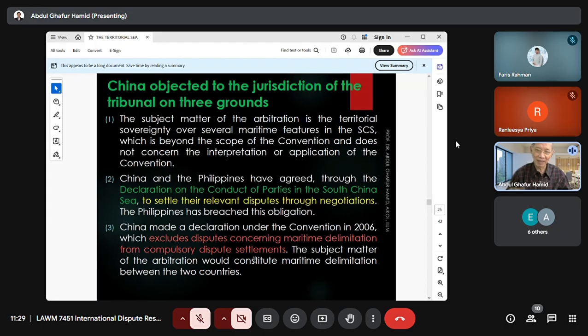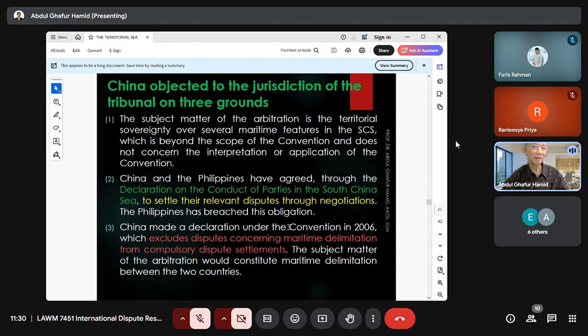And China made a declaration that even though there is the arbitration tribunal under the UNCLOS, disputes concerning maritime delimitation must be excluded. If there is a dispute relating to maritime delimitation, it must not be decided by the UNCLOS compulsory dispute settlement procedure. It's not compulsory for China. These are the 3 arguments made by China against jurisdiction of the tribunal.